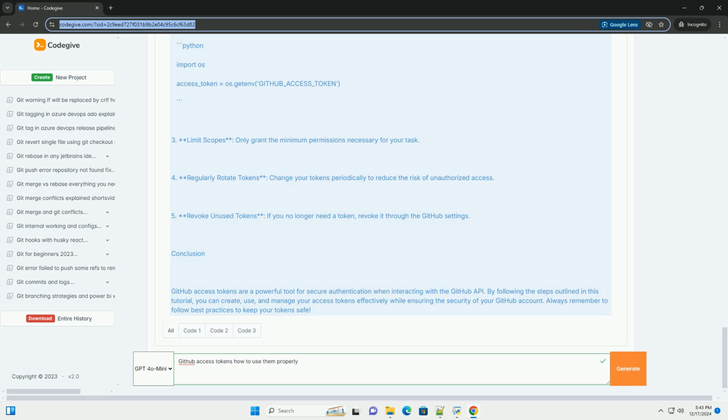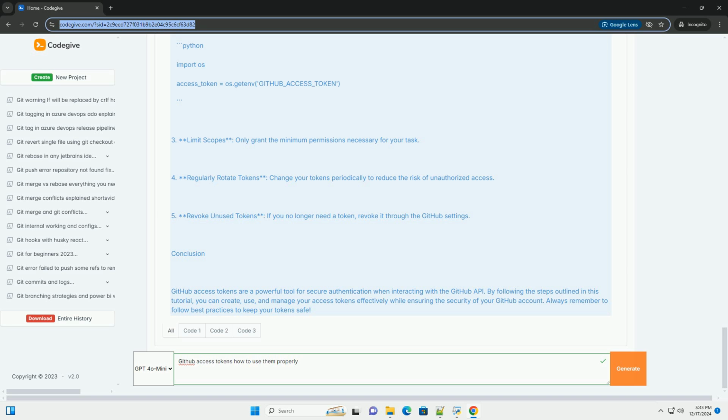7. Select scopes. Check the boxes for the permissions you want this token to have. For example, repo, full control of private repositories. Workflow, update GitHub Actions workflow files. Admin org, read and write access to organization resources.